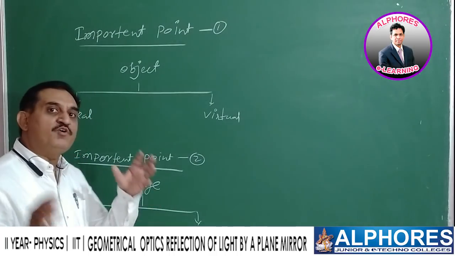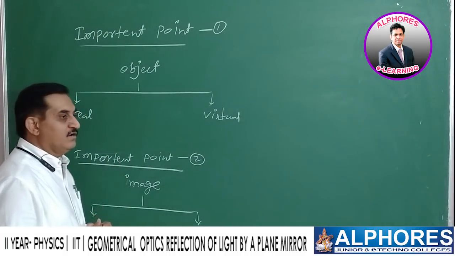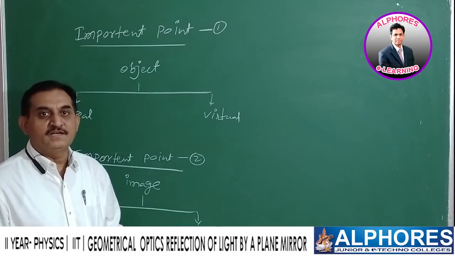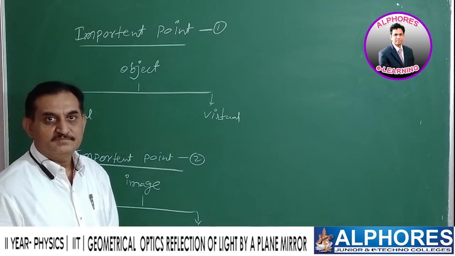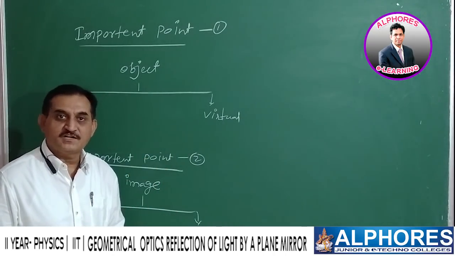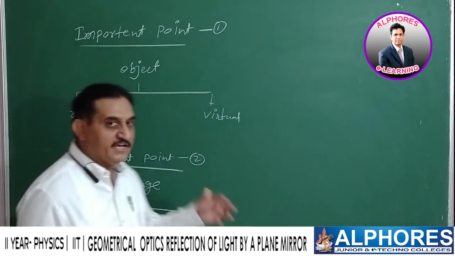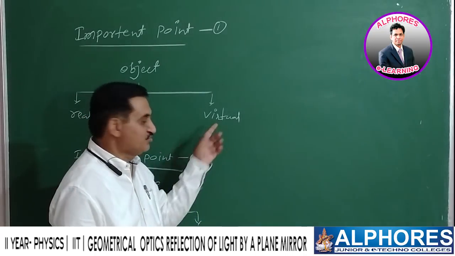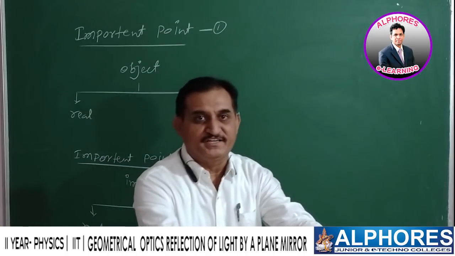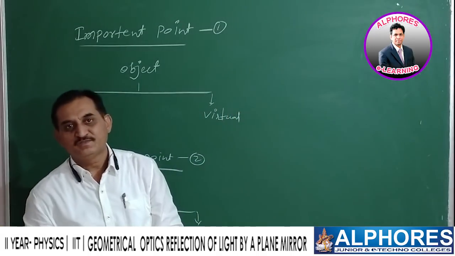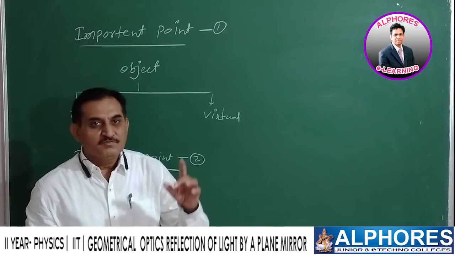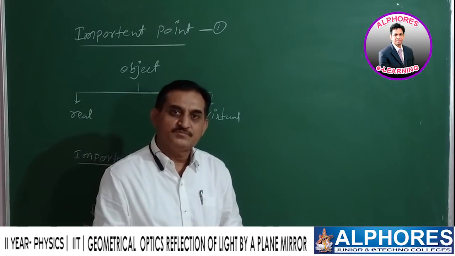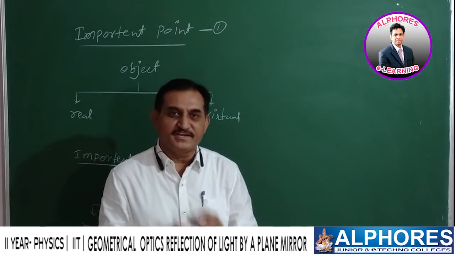But the important point is, the real object can be seen by a human being because the light is diverging from the object, whereas a virtual object can't be seen because the light is not diverging from it. According to the definition of the virtual object, the light converges to that point, which is not diverging from it. Otherwise, whenever the light is not diverging from an object, we can't see it. Therefore, it is a very important point.